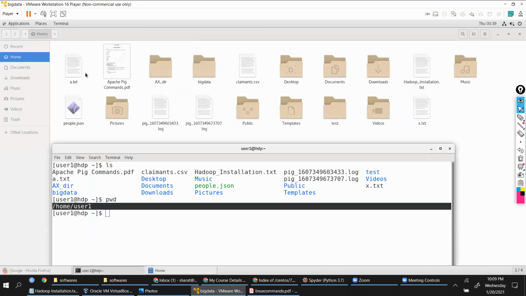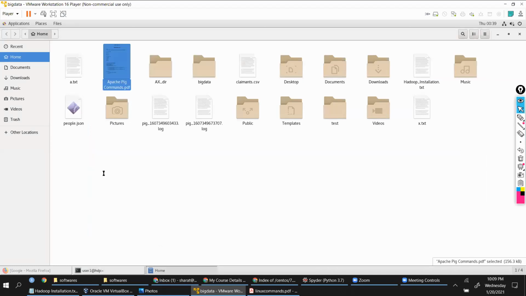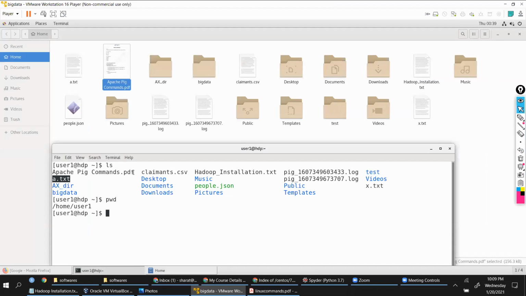That's exactly what you're seeing here. A.txt, you see A.txt, right? Then the Apache pig commands file. Then you see the AX directory, big data, desktop, claimants file. So on and so forth, we will have these files and folders given like this.